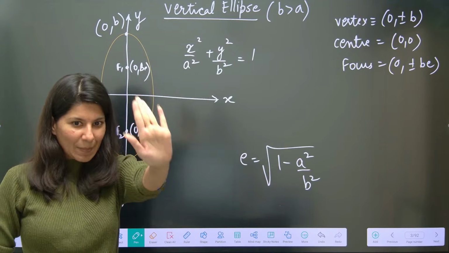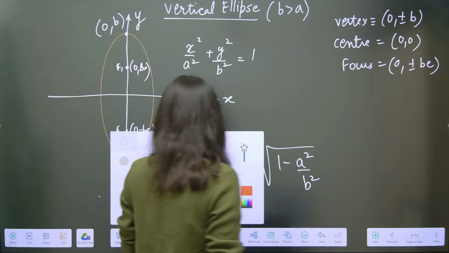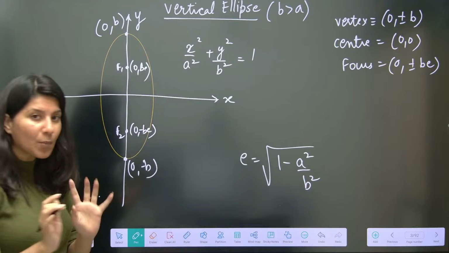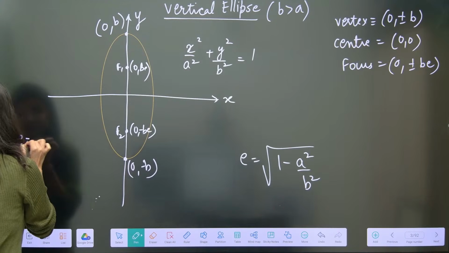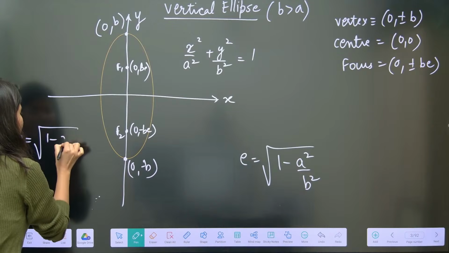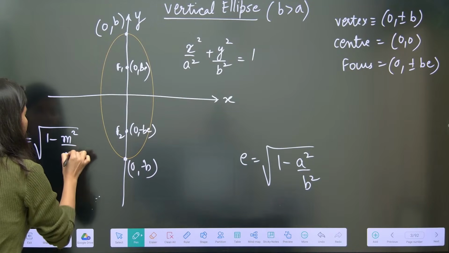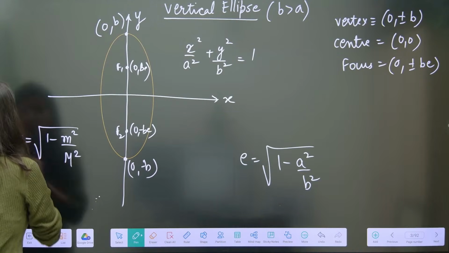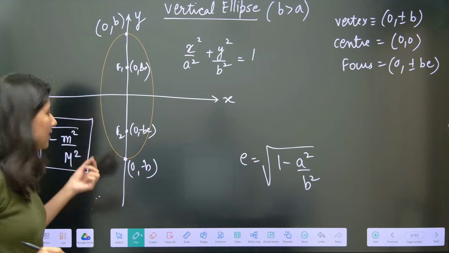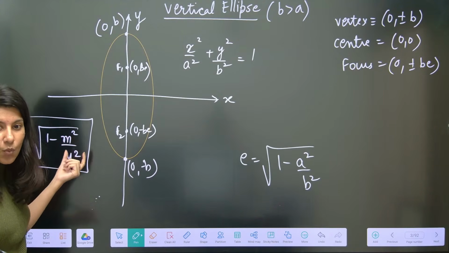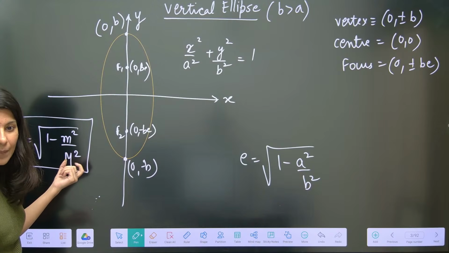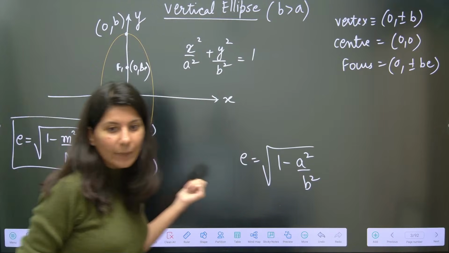Don't worry, Ninja ma'am is here. Ninja ma'am will give you one single proper formula. That single formula is eccentricity equals square root of 1 minus minor square upon major square. So, always remember, in eccentricity, whatever value is smaller, it will come here, and whatever value is bigger, it will come here. Okay? Alright.